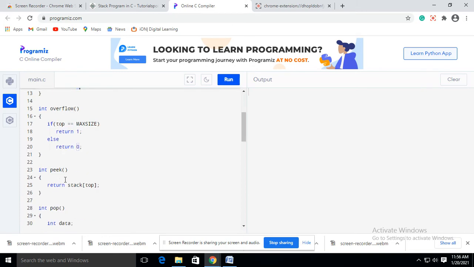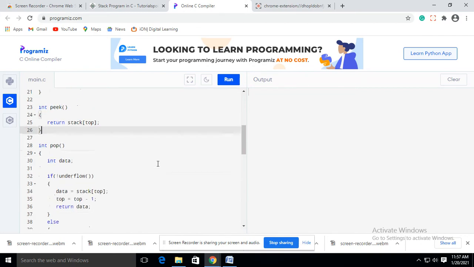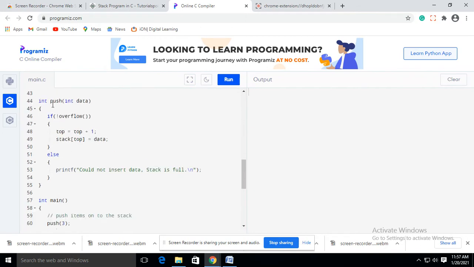Okay, now suppose we want to know what the top value is. We already know that stack is a data structure whose basic principle is last in, first out. That means the data is always inserted and deleted at the top of the stack, that is, at the last end only. So suppose we want to know the top value of the stack, then we will invoke the peek function.